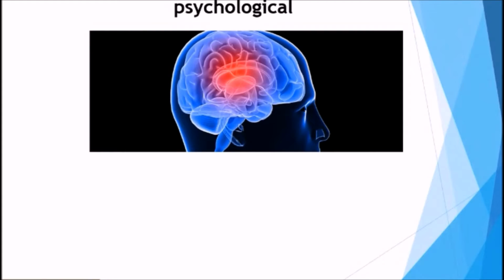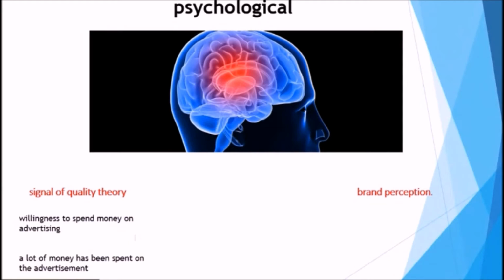Stemming off this psychological view are two theories, the signal of quality theory and the brand perception theory. Starting with the signal of quality theory. As advertising has a psychological effect, many types of advertisements contain little to apparently no information about the product being advertised, and can still be successful with a shift in demand. The theory states that an advertiser signals the quality of its product by its willingness to spend money on advertising. The consumers are aware and believe that a lot of money has been spent on the advertisement, so they purchase the product, and it is believed to be a signal of quality.